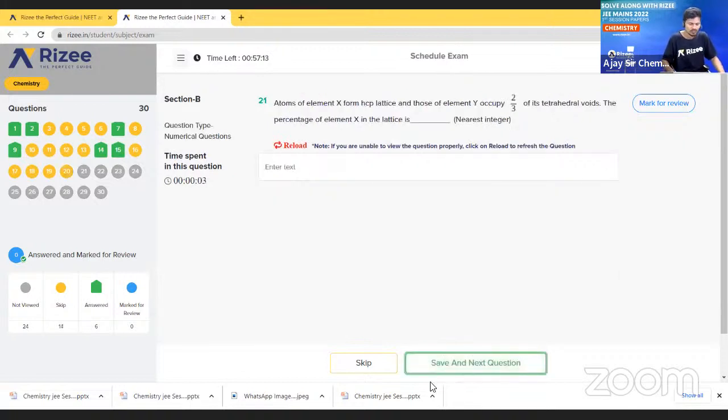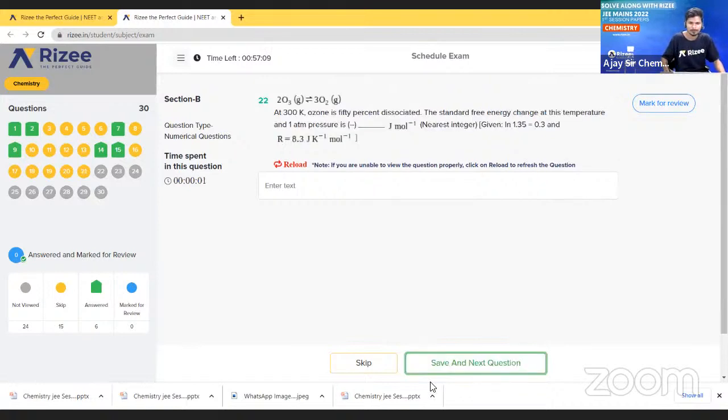So question 21 onwards, these are the integer type questions. Let us do the answer. Very few students are present, I don't know why. Tell me what is the correct option. Integer type questions have come.